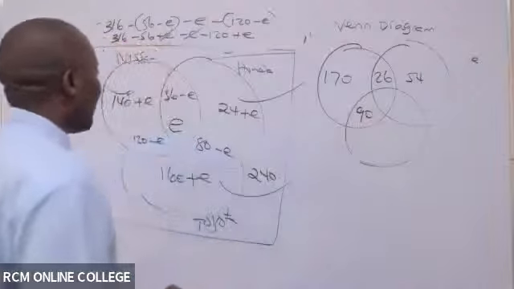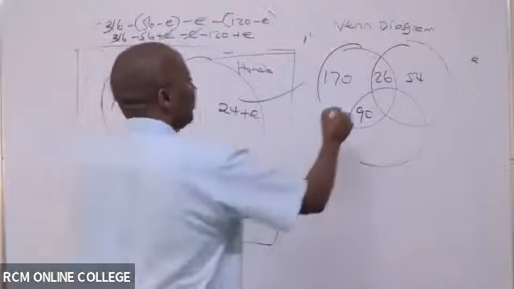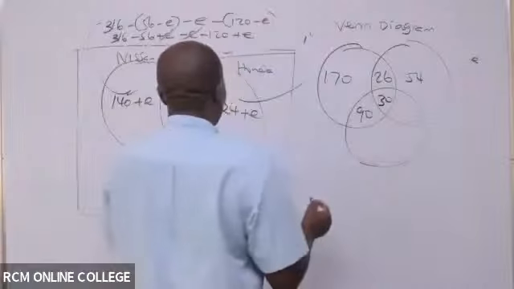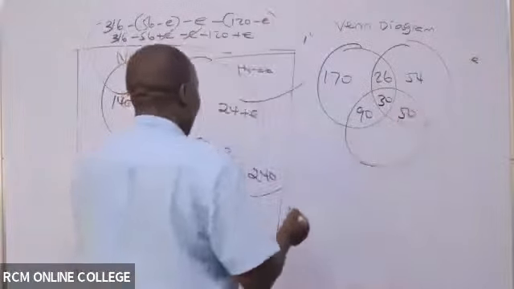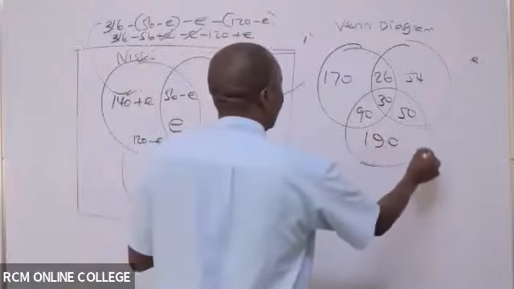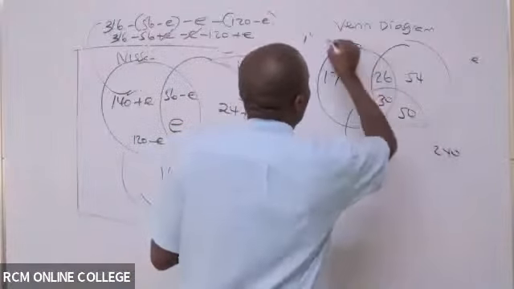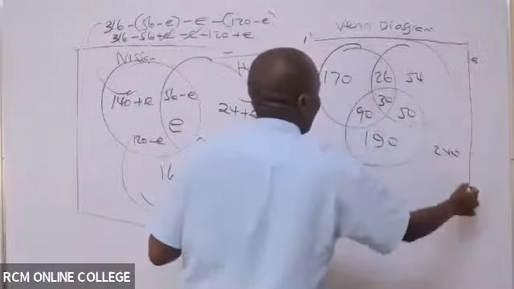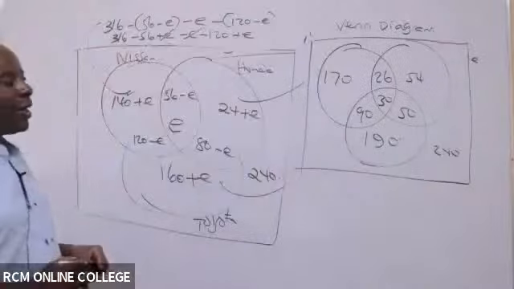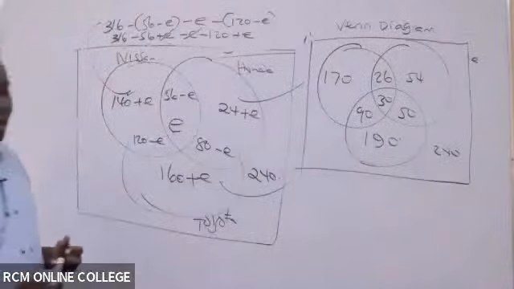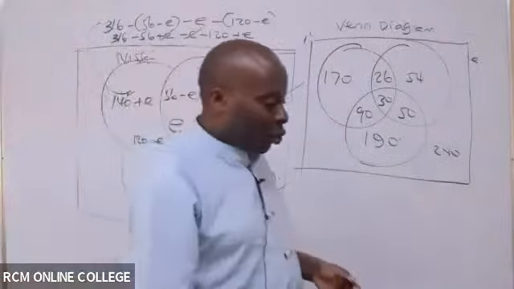This is 30. This is 50. This is 190. This is 240. So that is the end of your presentation of the Venn diagram. Number one is finished. Now you can go to number two.